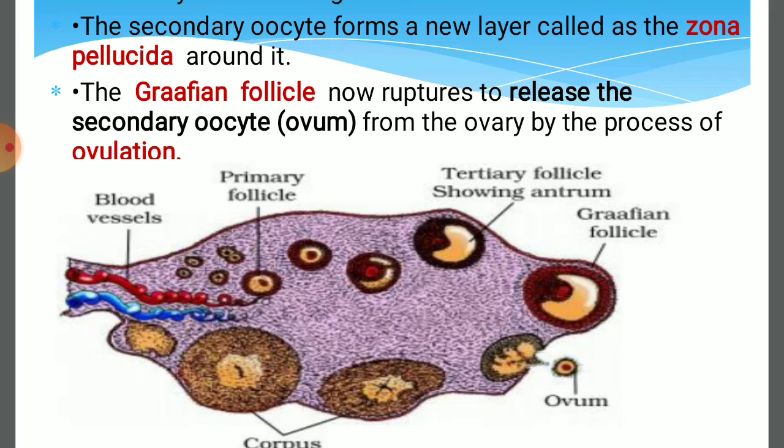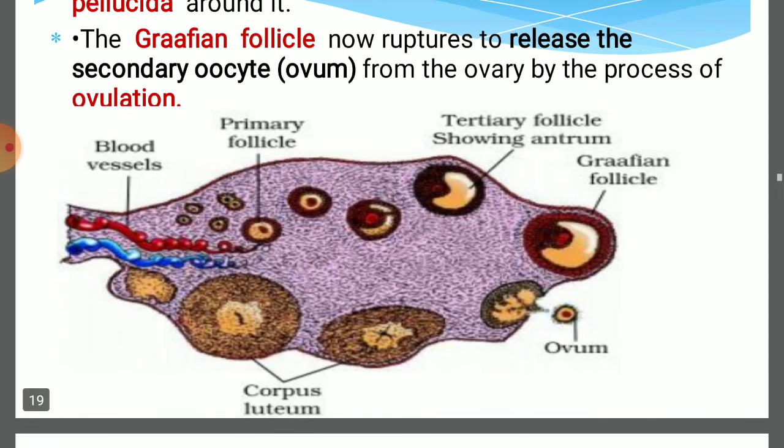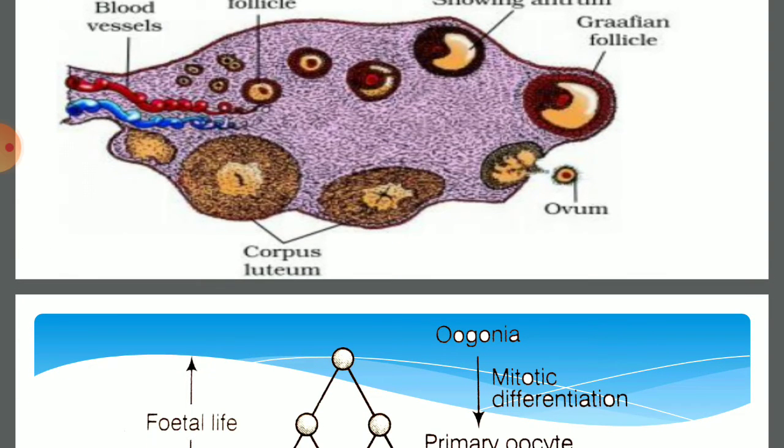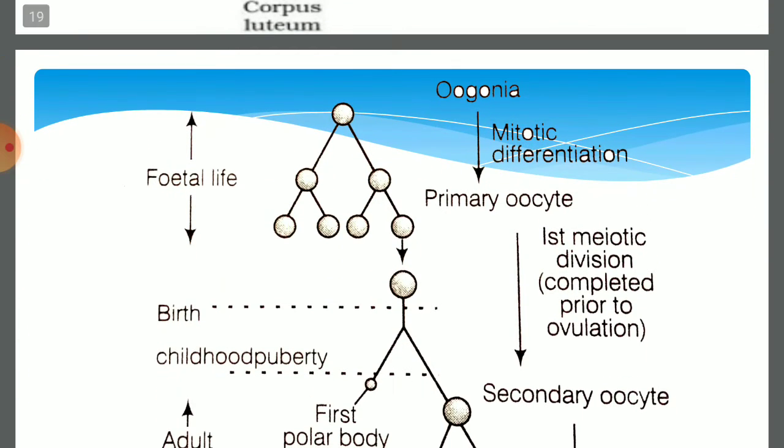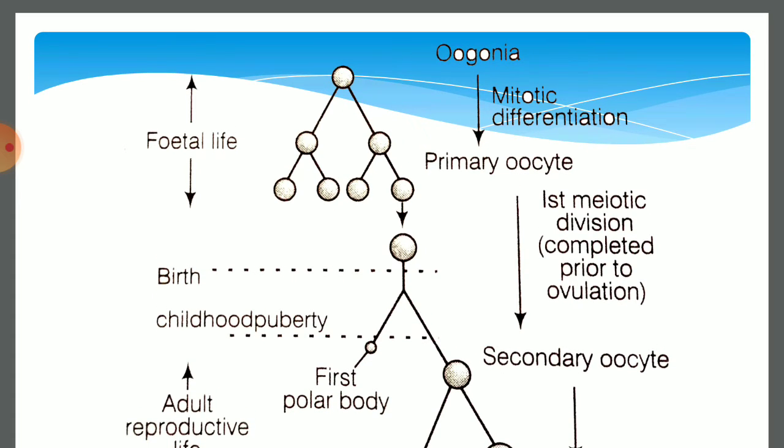So two polar bodies are formed. So two polar bodies from the first polar body, and the secondary oocyte also forms a second polar body. So the total polar bodies formed are 3, which degenerate, and the ovum is released from the ovary. So this is termed as ovulation. So what happens in the ovulation process?